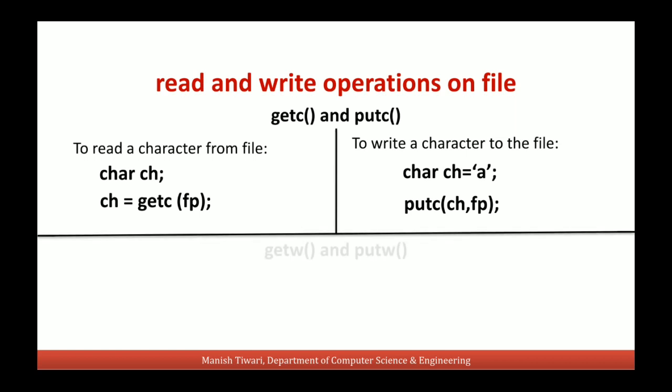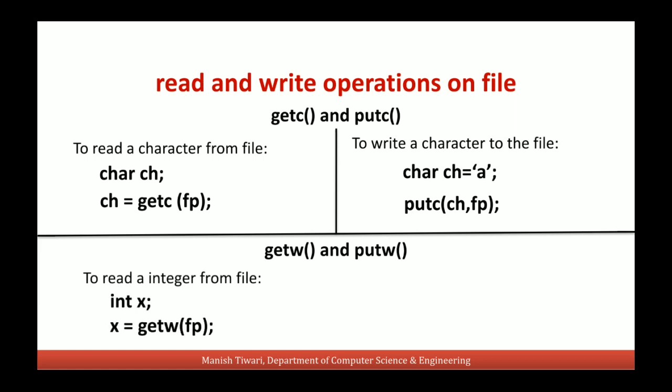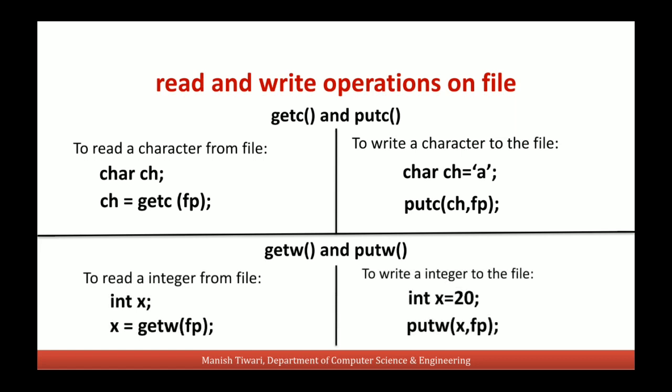In the same way, if we want to read and write numbers, that is, read and write integers to a file, we use the getw and putw functions. So getw is a function which reads an integer from a file, while putw is a function which writes a number, an integer, to the file.